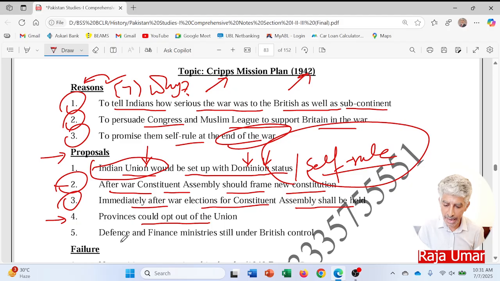So defense and finance ministries still under British control. So all other things would be handed over to the locals, except defense and finance. These two things would be controlled by the British as per the proposals brought by Sir Stafford Cripps in 1942.